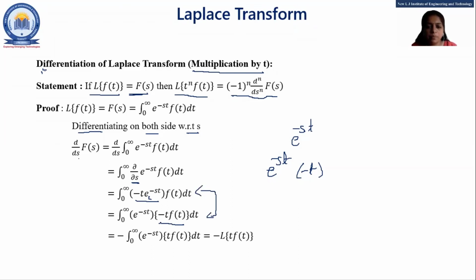So, if I put this minus sign out of the integral, the term is integration 0 to infinity e raised to minus st t f of t dt. Now listen carefully. See this side: integration 0 to infinity e raised to minus st f of t dt, we will put Laplace of f of t.